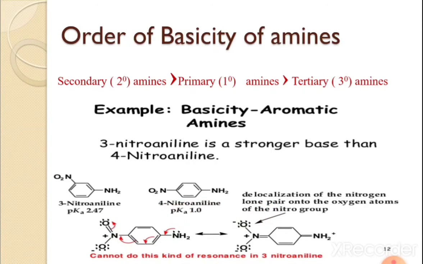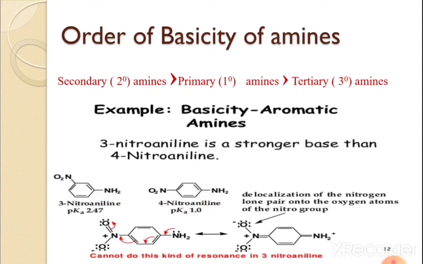The nitrogen carrying the lone pair is involved in a conjugation, and in such a case it cannot do this kind of resonance in 3-nitroaniline. In 3-nitroaniline, such a type of resonance is not possible. When we write the resonance structure, the NO2 cannot take part in the resonance. That's why 3-nitroaniline is a stronger base than 4-nitroaniline.